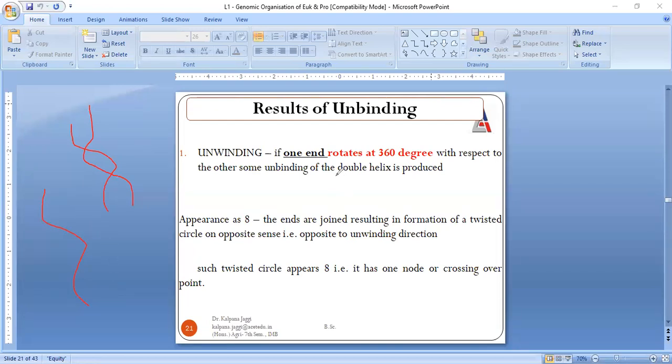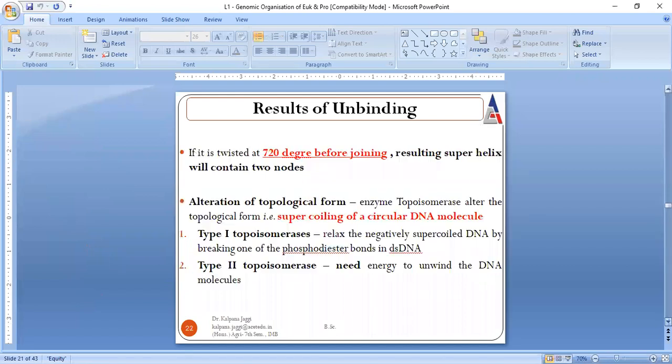If unbinding is taking place at a rotation of 360 degrees, that means one gets separated from another at an angle of 360 degrees, then there is the appearance of an 8. In the second case, unbinding takes place at 720 degrees, and two nodes are visualized.